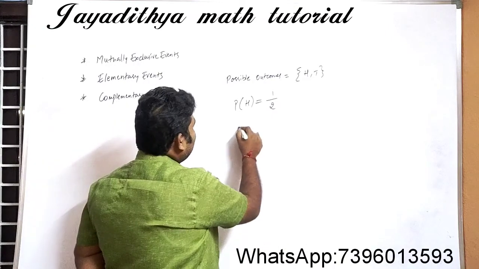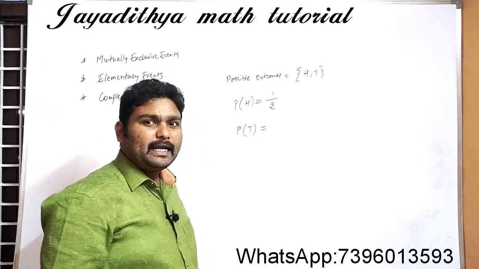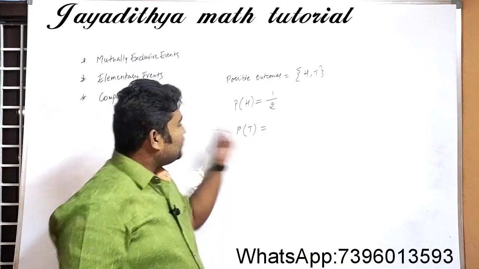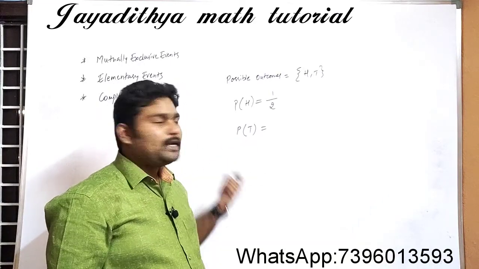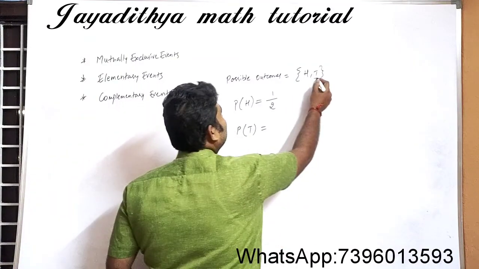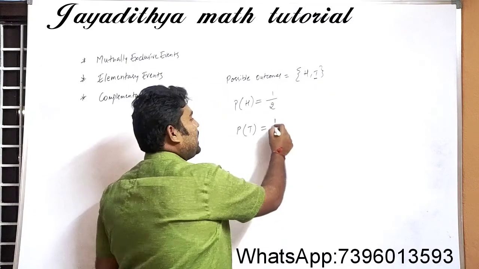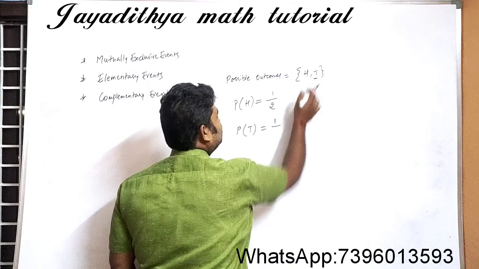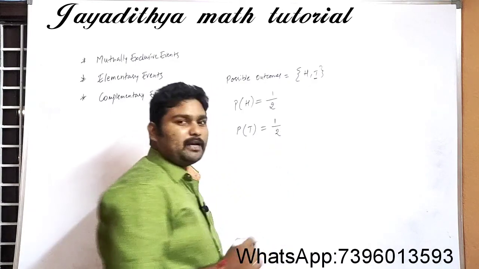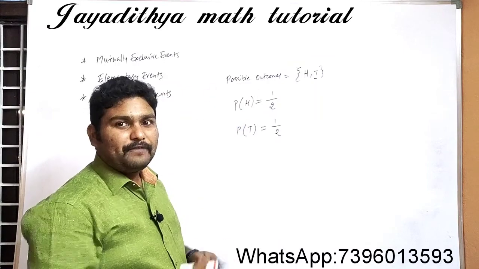And probability of getting a tail: again the favorable outcome is only one, that is T, out of 2 possible outcomes, that is again 1/2.